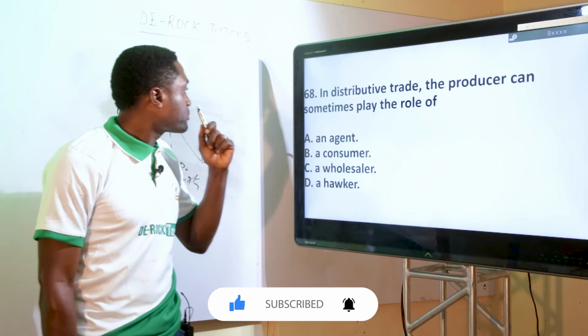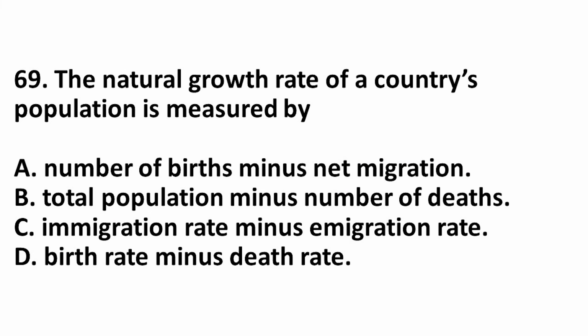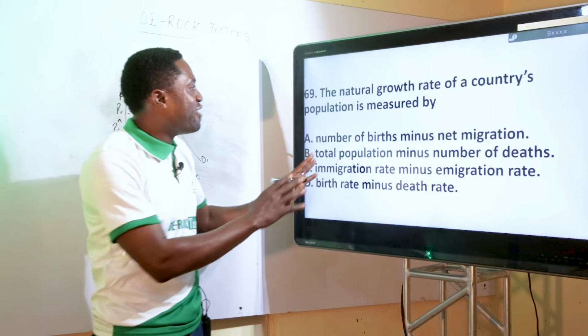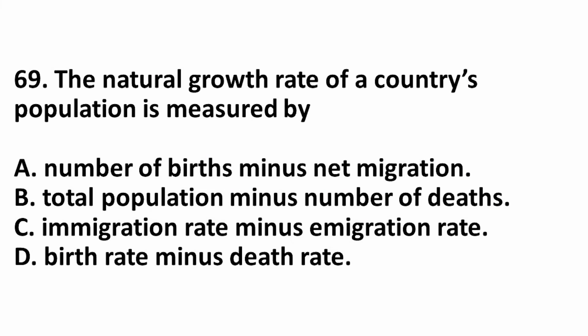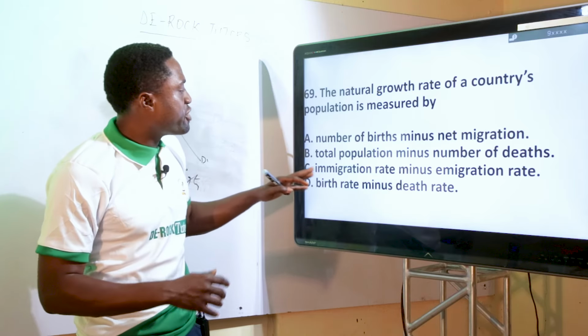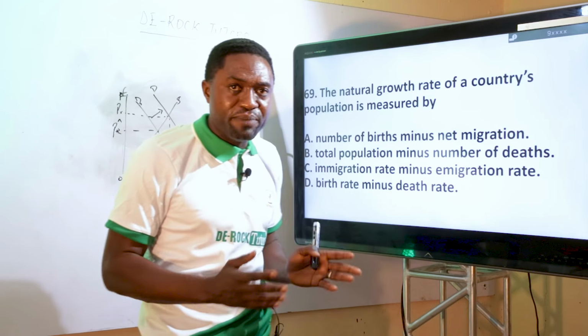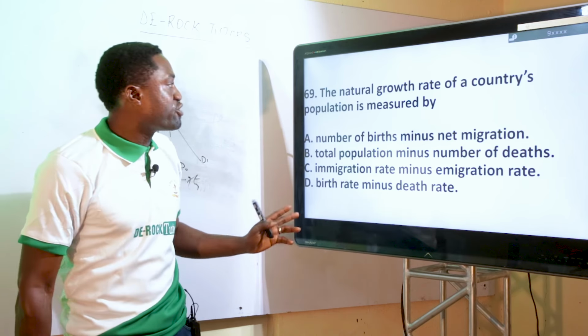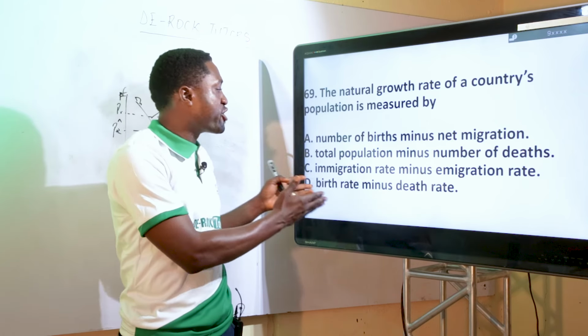The next question. The natural growth rate of a country's population is measured by: natural growth rate, not artificial, natural. A, number of births minus net immigration. No. B, total population minus number of deaths. C, immigration rate minus emigration rate. D, birth rate minus death rate. The perfect answer is birth rate minus death rate, because it will give us the natural growth rate of a country's population.